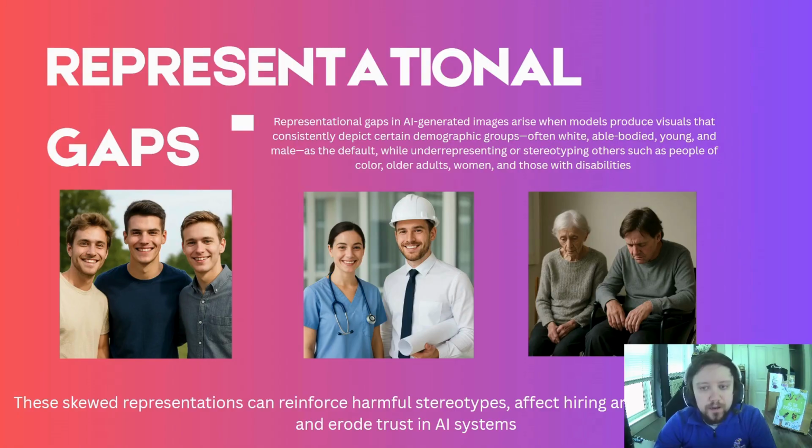So this is when things get outputted that don't represent the reality that actually exists. For instance, this first picture: I asked it for a group of successful individuals, and this is the group it gave me, a group of 3 white guys. I asked it for a picture of a nurse and an engineer, and it gave me a white engineer and a white nurse. And then I asked it for a person in a wheelchair and an older individual, and it kind of gave me some sad individuals, right?